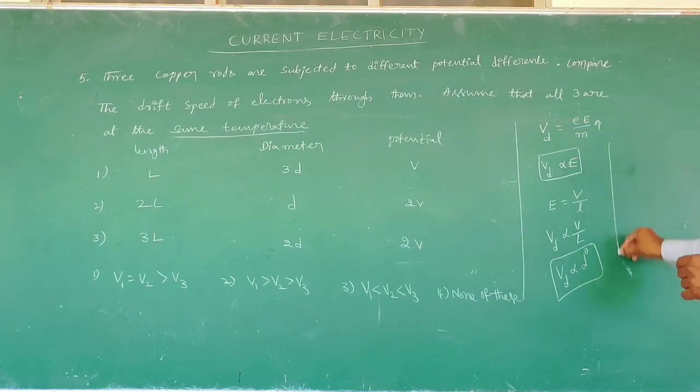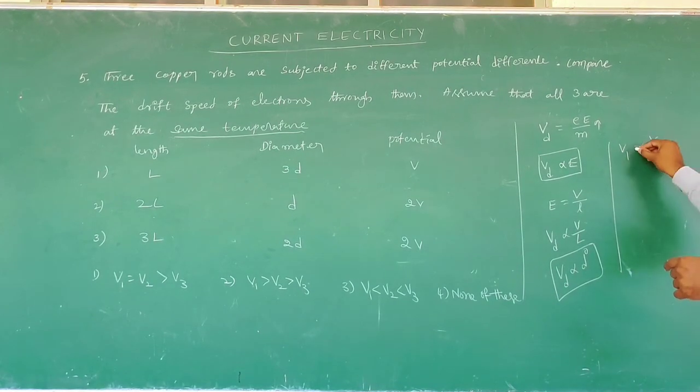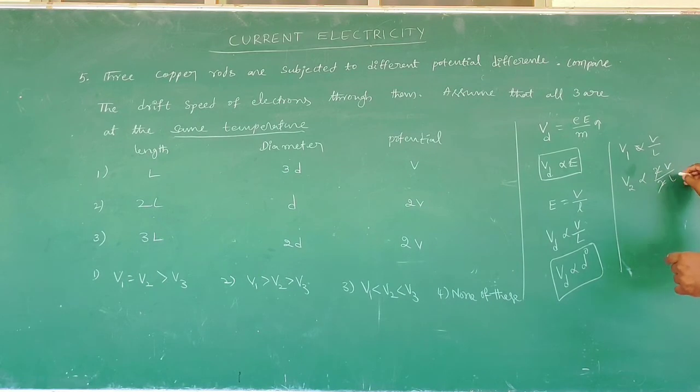Then V1, the drift velocity of the first conductor, first wire, is proportional to V by L. The second one is also proportional to V by 2L. The 2 cancels, so that is also V. V2 is proportional to V by L. That means V1 is equal to V2. And the third one, V3, is proportional to V by 3L.